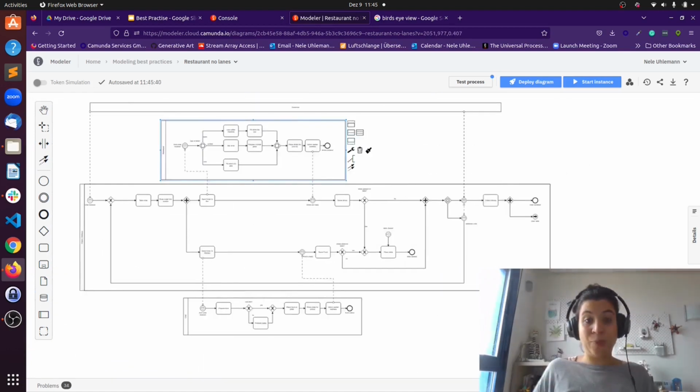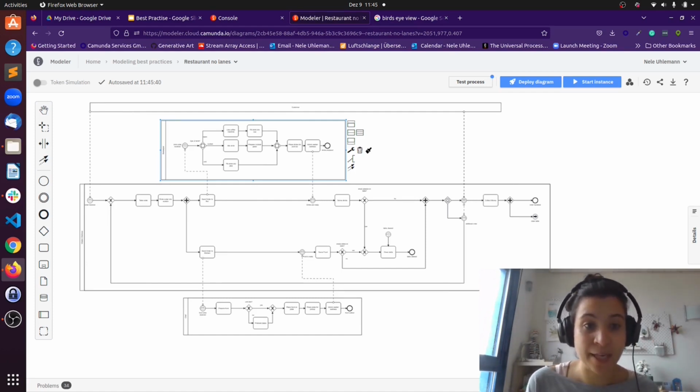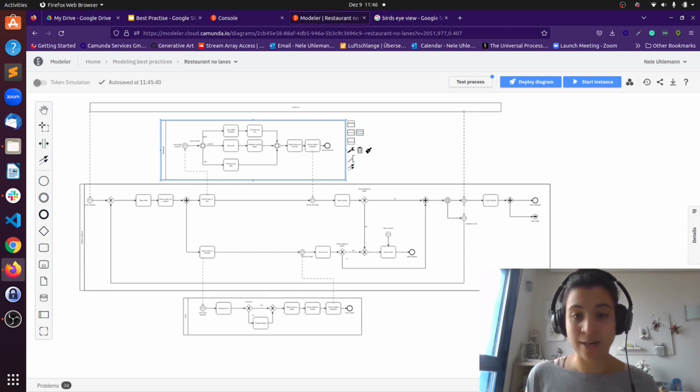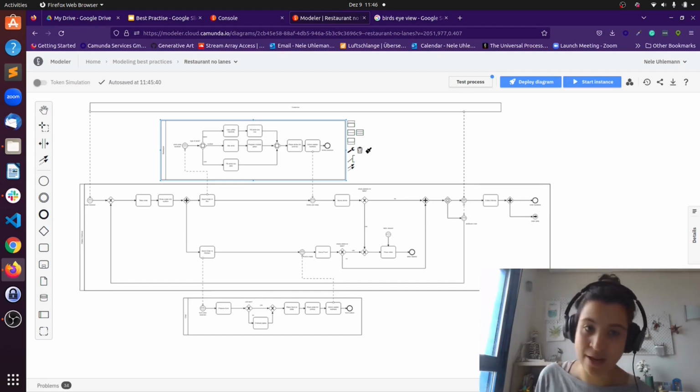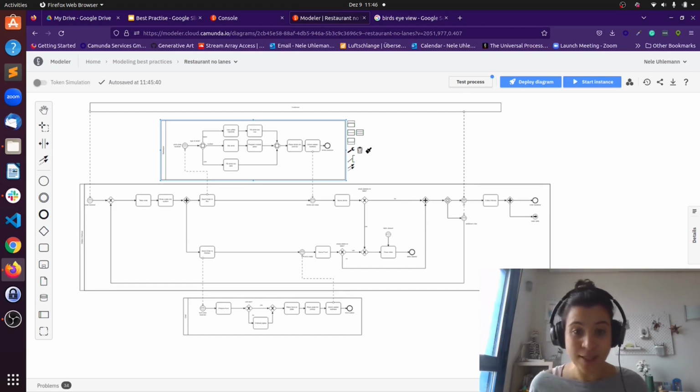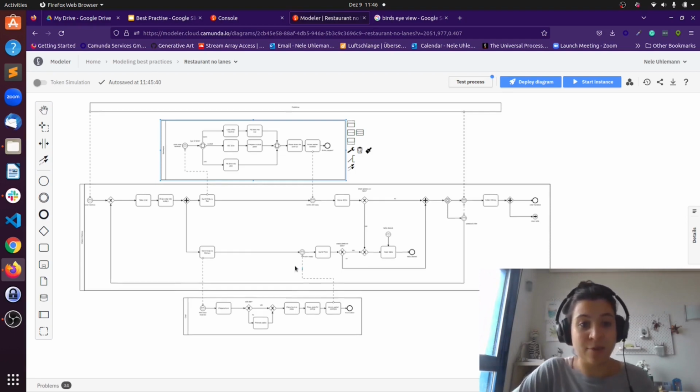Okay, I zoom out, and what did I do here for the operational model? First of all, the customer stays a collapsed pool, but the other parties become expanded pools, and I'm doing that because now I can really outline the communication between the parties. I moved the task to the representative pools, and then I connected them using message flows.